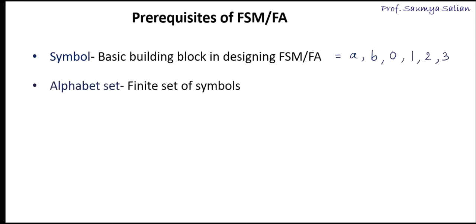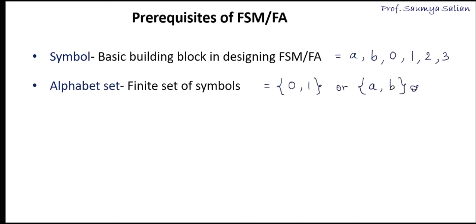Next we have the alphabet set. It is a finite set of symbols. So here we'll have a set inside which we'll have symbols. Let's suppose I say a binary set, so it would have 0, 1. Or I can have a set formed with the alphabets A, B.